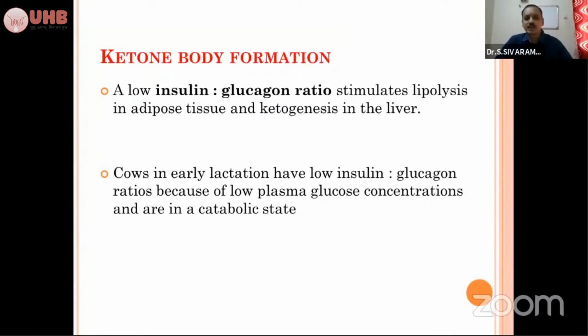A low insulin glucagon ratio stimulates lipolysis from the adipose tissue. Naturally, it will stimulate the lipolysis from the adipose tissue, and it comes to the liver for ketogenesis in the liver. So cows in early lactation naturally have low insulin and glucagon ratios, and because of the low plasma glucose concentration, they are in the catabolic state.